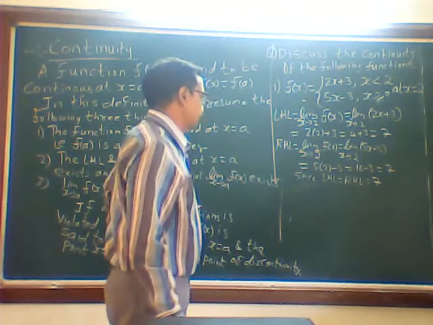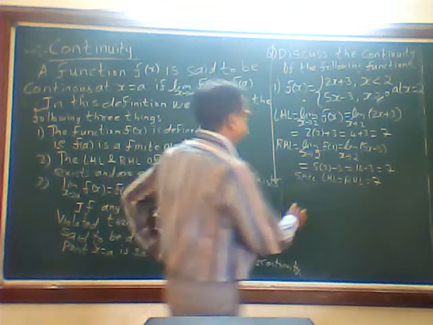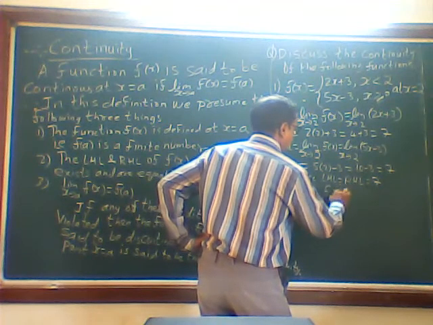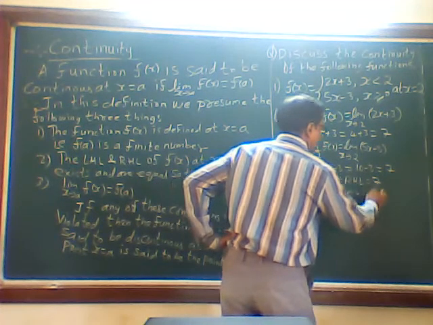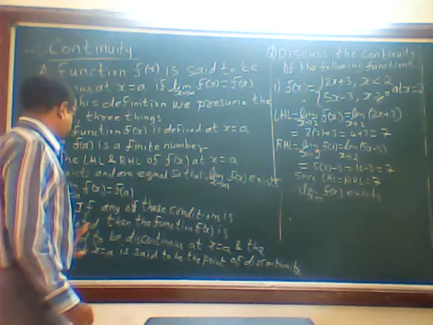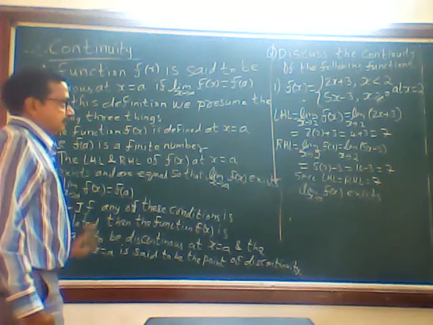So since LHL is equal to RHL, therefore limit x tends to 2, f of x exists. That is what we are writing here. Are equal so that exists. Okay, fine. Then